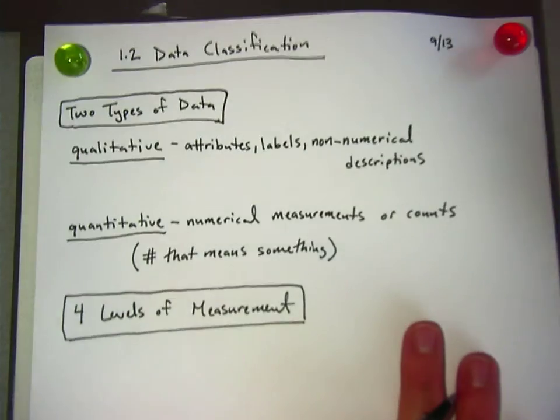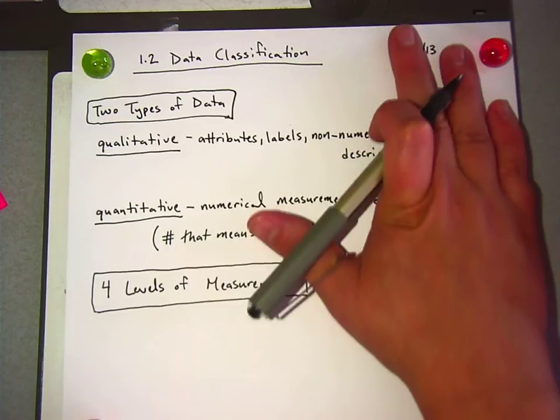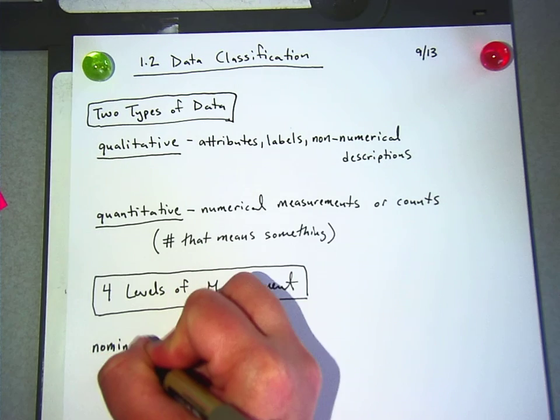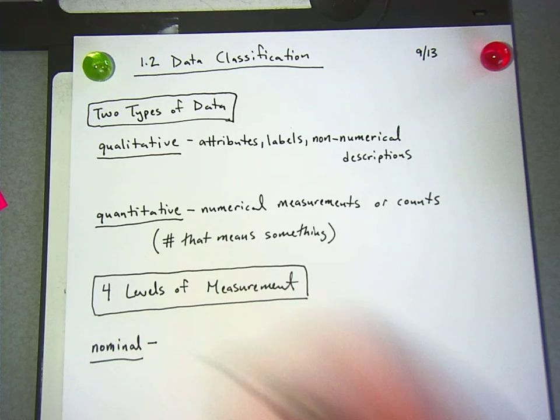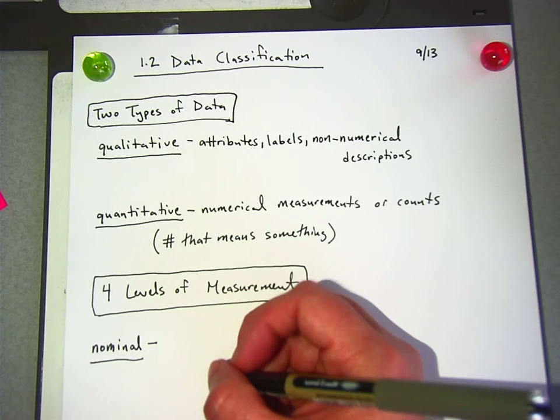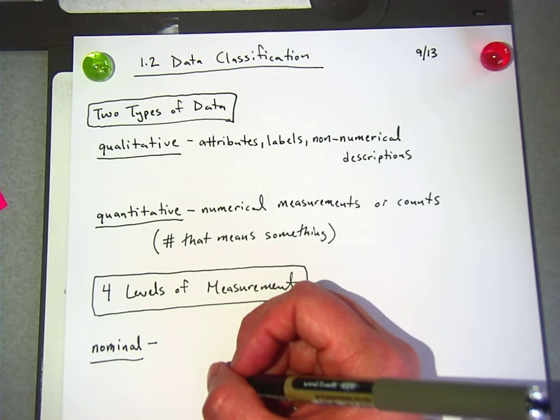Those levels are, the first one is called nominal. Nominal, hey, boys, do not make me say it again. I will ask you to leave my classroom. Okay?